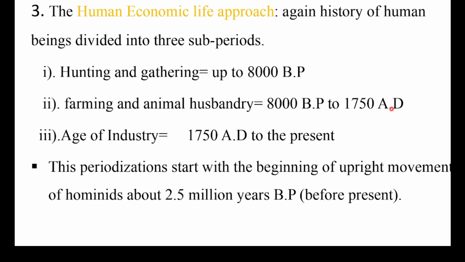Inni kun when farming started, this also what we can say the second period, the third period age of industry, bara industry kan jennu. Kun immoo bara 1750 irraa kaasee hanga ammaatti kan jiru. Walumaa galatti based on human economic life approach, human history divided into three sub-periods jenneerra: hunting and gathering, farming and animal husbandry, age of industry dha. Kanaafi this means the first method kun immoo isarraa ka'a. This periodization started with the beginning of upright movement of hominids about 2.5 million years before present.